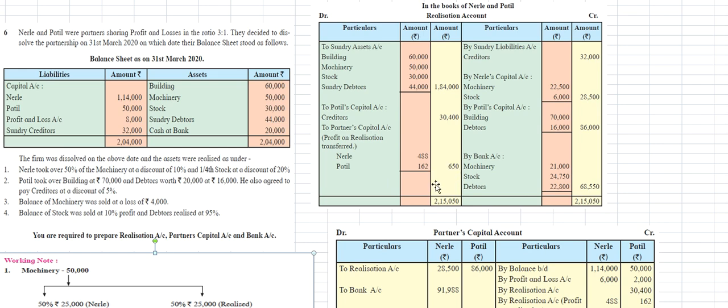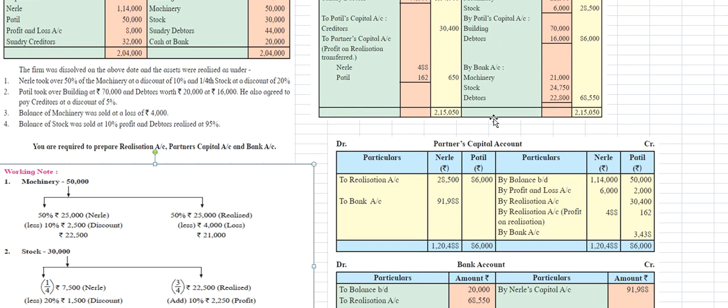This amount will be distributed between both partners, Nele and Patil, in the ratio of 3 to 1. 650 into 3 divided by 4 is 488. 650 into 1 divided by 4 is 162 rupees, as Patil's amount.